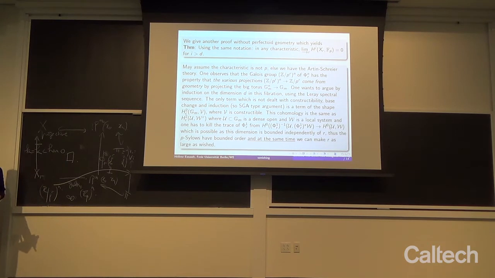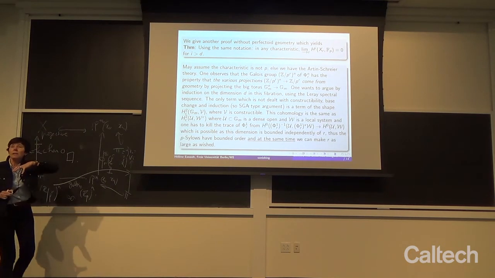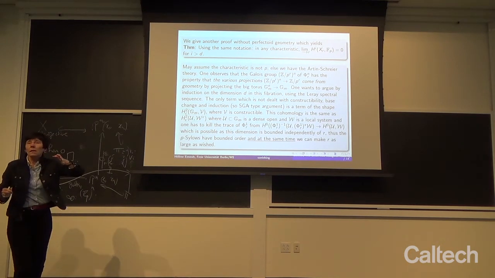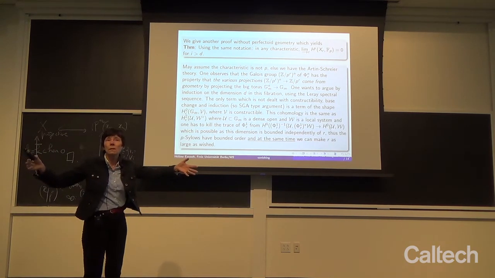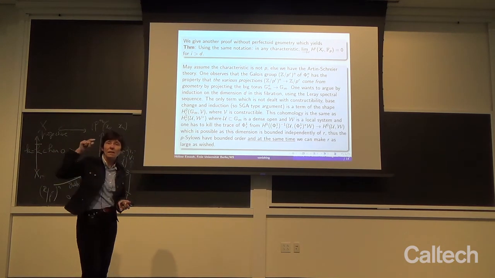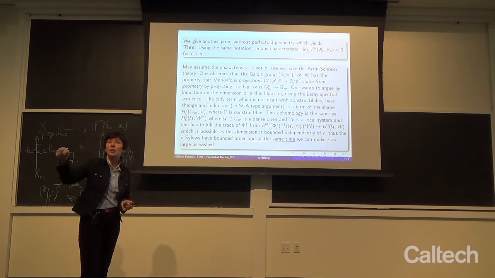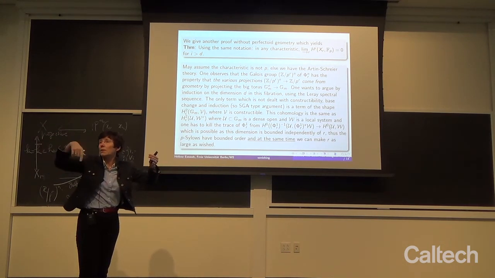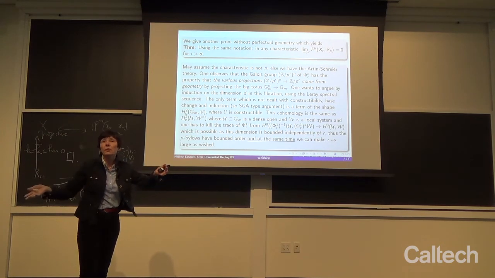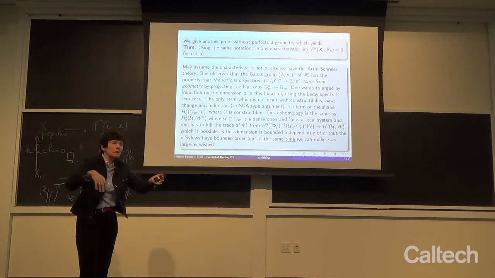But there is something which is very specific to our situation. Usually when we do algebraic geometry and we do a cover, and our Galois group is a product of groups, it is not the case that the various projections of this product Galois group to the single factors come from geometry. In general, it's not the case.